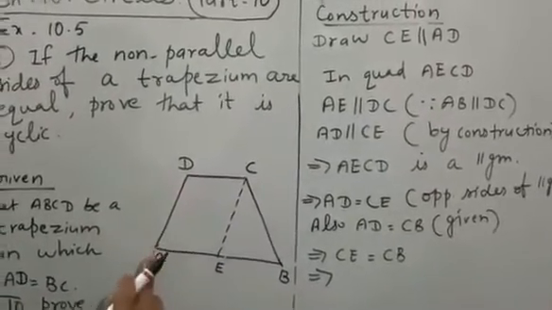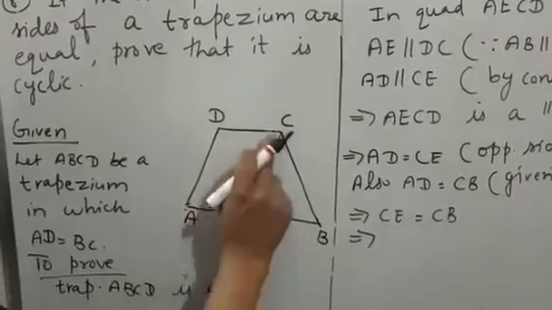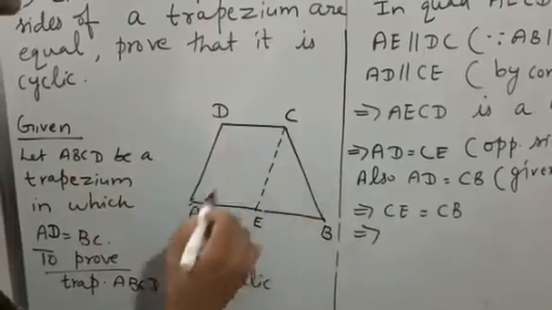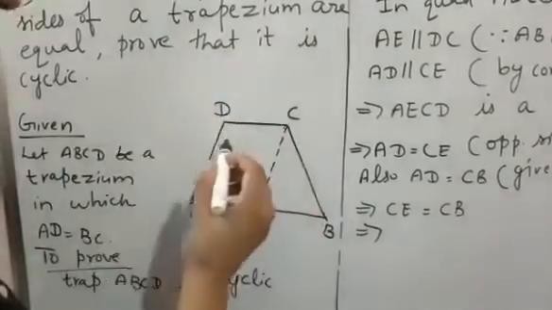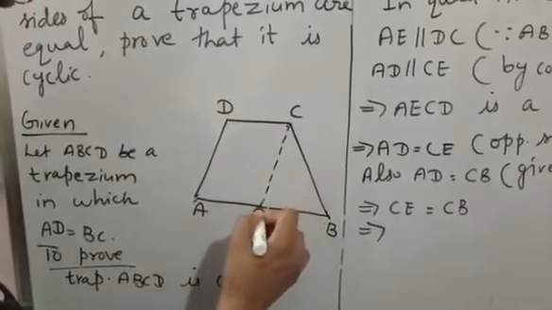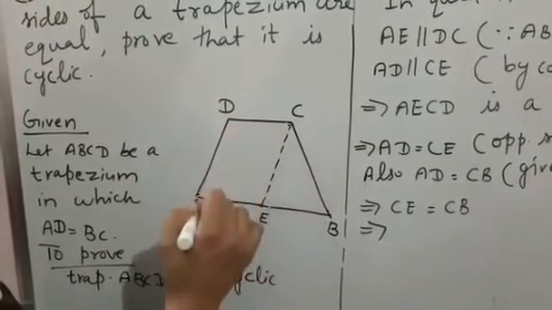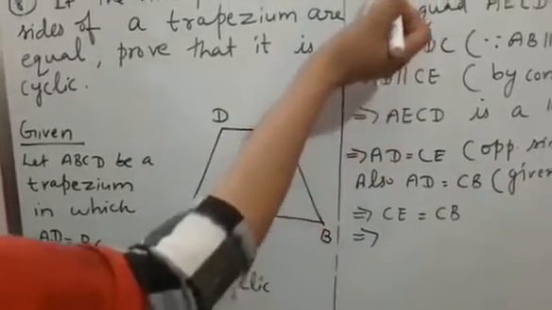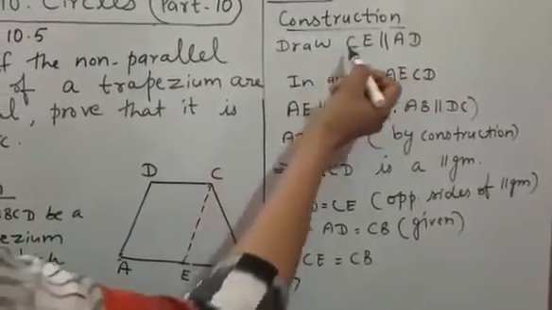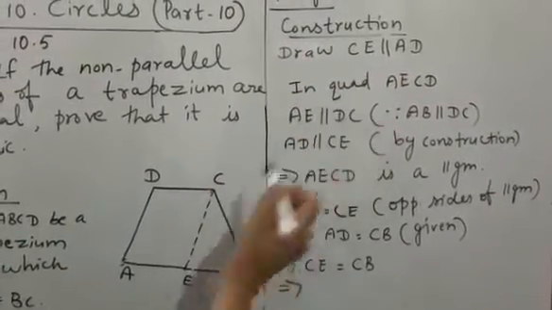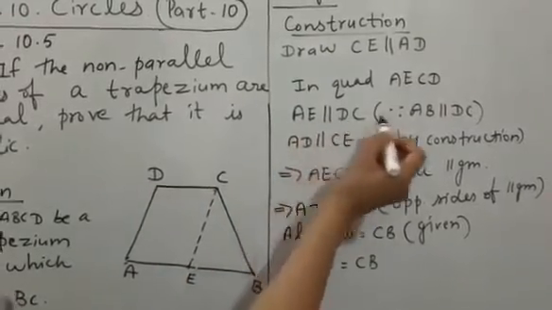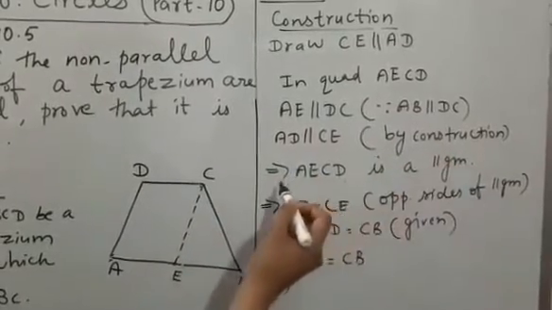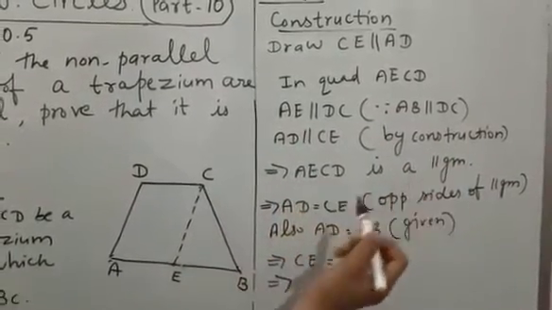Now after that we have to prove this quadrilateral AECD is a parallelogram. How can we prove it? See, AE is parallel to DC, since AB is parallel to DC, it is given, and AD is parallel to CE by construction. Since both pairs of opposite sides are parallel, we can say quadrilateral AECD is a parallelogram. So here I have written the construction, draw CE parallel to AD. So in quadrilateral AECD, AE is parallel to DC, since AB is parallel to DC, and AD is parallel to CE by construction. So AECD is a parallelogram.